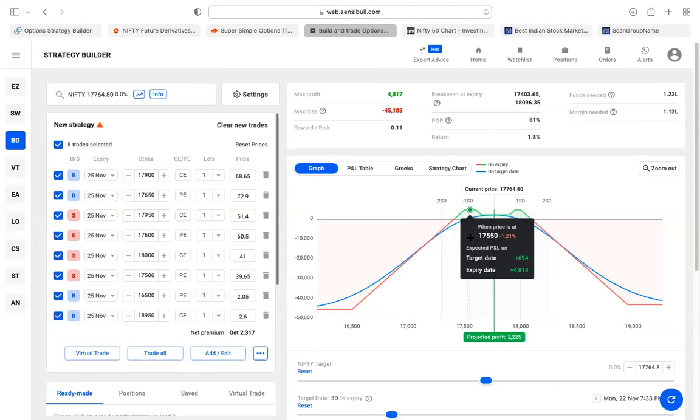So any doubts, please ask. Yeah, that's right, sir. In fact, if we take the individual legs, then the margin penalty, these things will happen. Otherwise, we need to exit in one single shot.